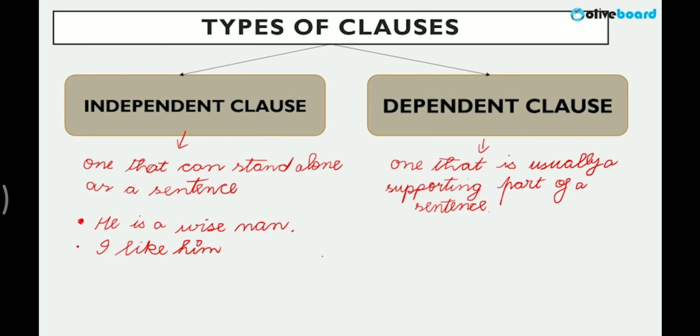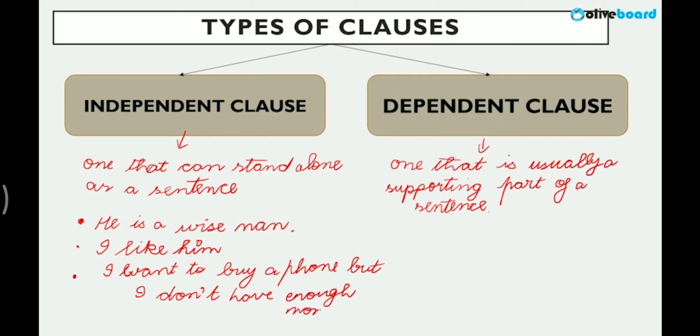See, you can also combine two independent clauses. So don't think that these can't be combined. If I write a sentence, I want to buy a phone, but I don't have enough money.